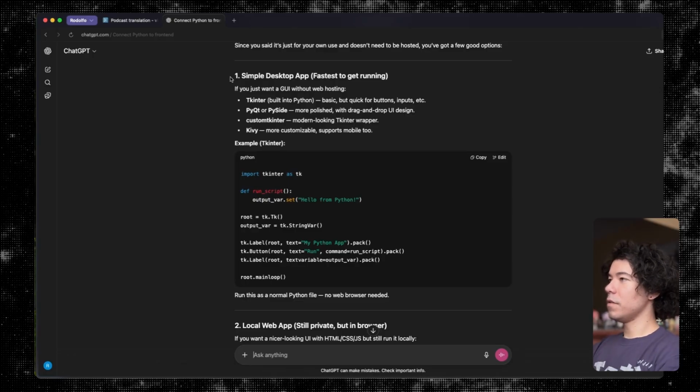Now, the thing about this first suggestion that it gives me is it's recommending Tkinter. I never know how to pronounce this. Tkinter, I guess. And it's built into Python. It's got buttons and things. I think I've also tried PyQt. And at least the last times I tried to use them, they were pretty difficult to work with. I was writing all the code myself, so that probably has a lot to do with it.